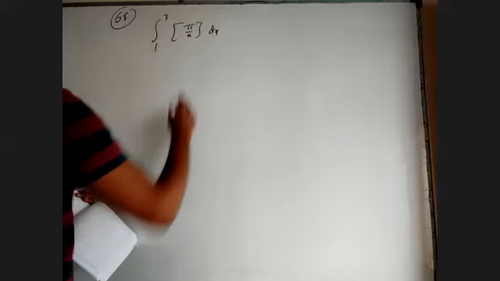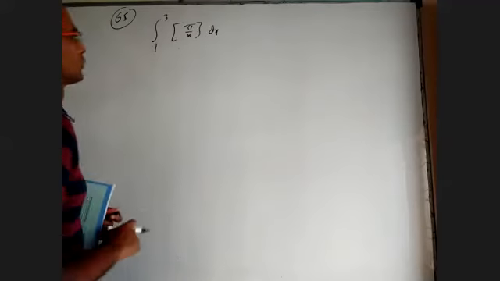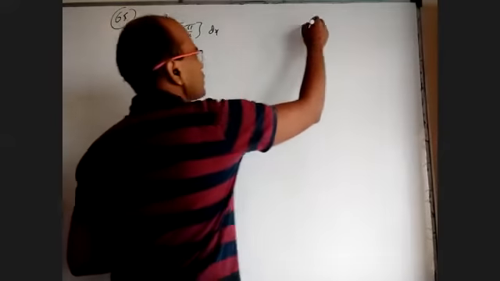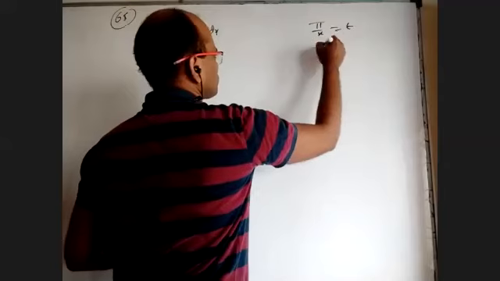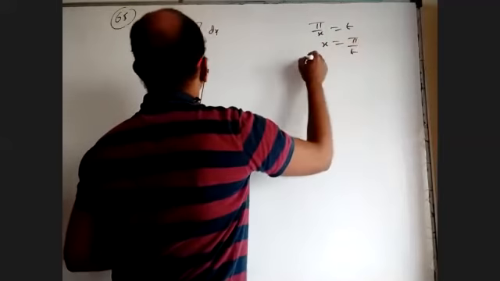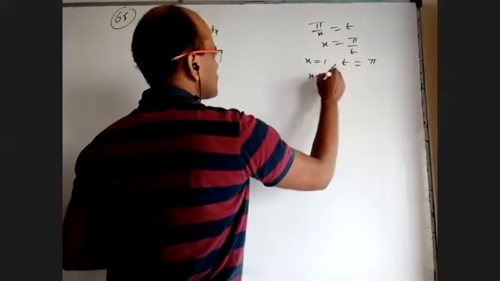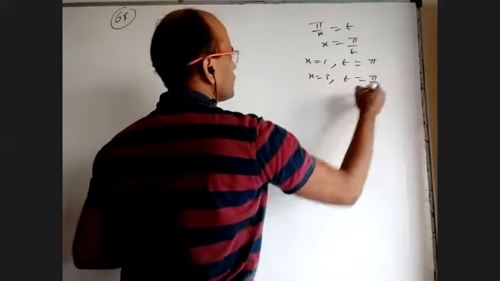Okay, 65. Integral 1 to 3 of integer part of pi by x. When I put 1, it is pi by 1. Or I can take pi by x as t also. Let us take pi by x equal to t, x equal to pi by t. And when x is 1, t is pi, and when x is 3, t is equal to pi by 3.